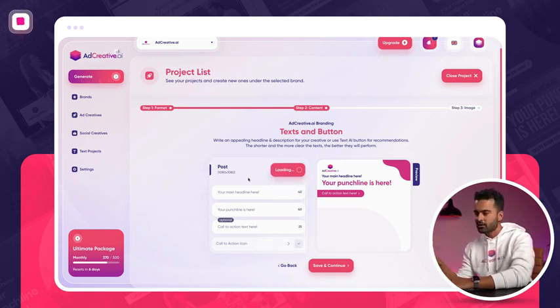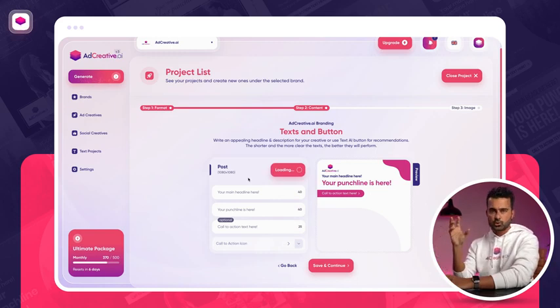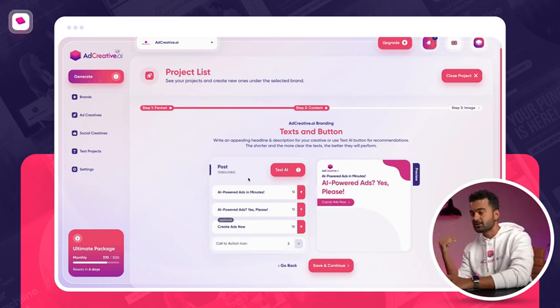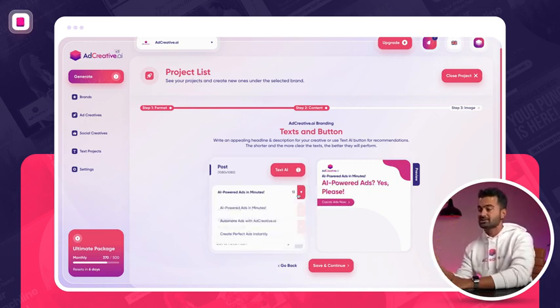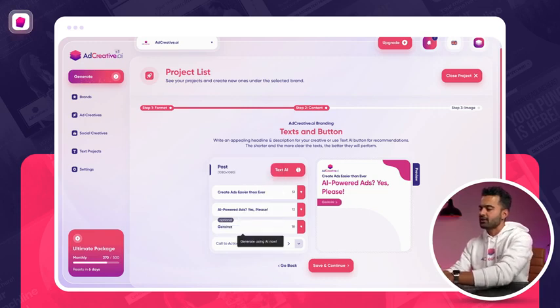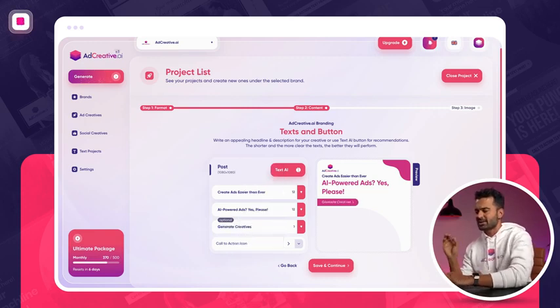When I click there, the platform uses the project description, the target audience, as well as the brand information to generate some text, and it gives me different proposals. Here, AI-powered ads in minutes, that's pretty good actually. If I scroll down a bit, you can see create ads easier than ever. That's amazing. AI-powered ads, yes please, that looks really good. Create ads now, or what I really like is generate creatives, because that's very precise.